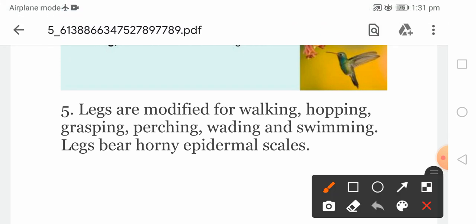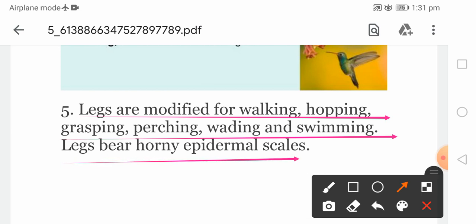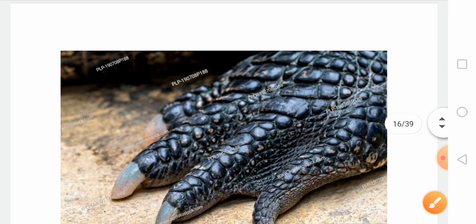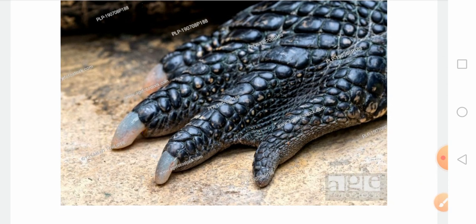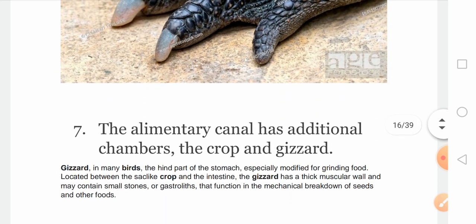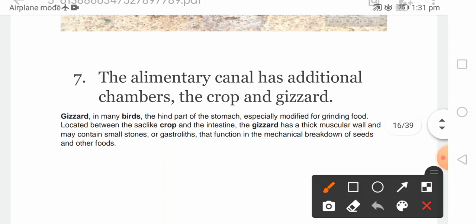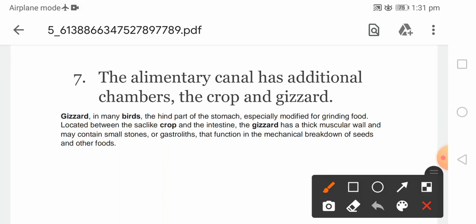We have already learned this particular point. Legs are modified for walking, hopping, grasping, perching, wading, swimming, etc. The legs bear epidermal scales. On the legs, some epidermal scales are present. Horny scales are found; horny means hard scales are found on the legs. Then the alimentary canal has an additional chamber, and the crop and gizzard are found. So now we are going to talk about the digestive system of the birds.